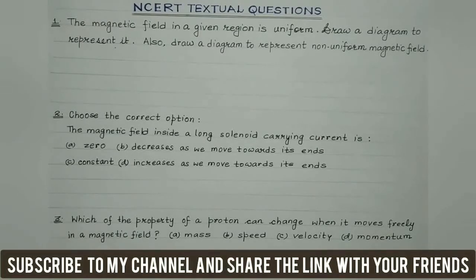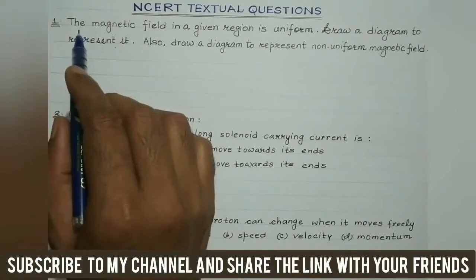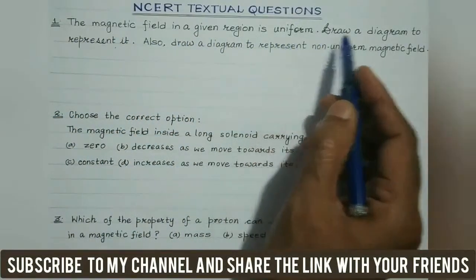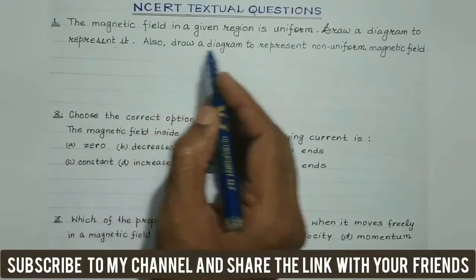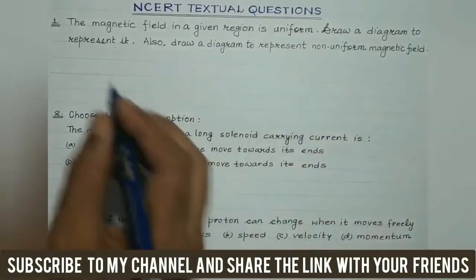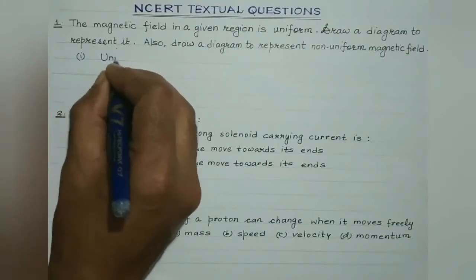Today we are going to discuss NCERT textual questions. We are going to discuss the questions which are given in the NCERT textbook. Let's begin with the first question, students. First question is, the magnetic field in a given region is uniform. We are supposed to draw a diagram to represent it, and we also need to draw a diagram to represent non-uniform magnetic field. So let's draw the diagram for the uniform magnetic field.